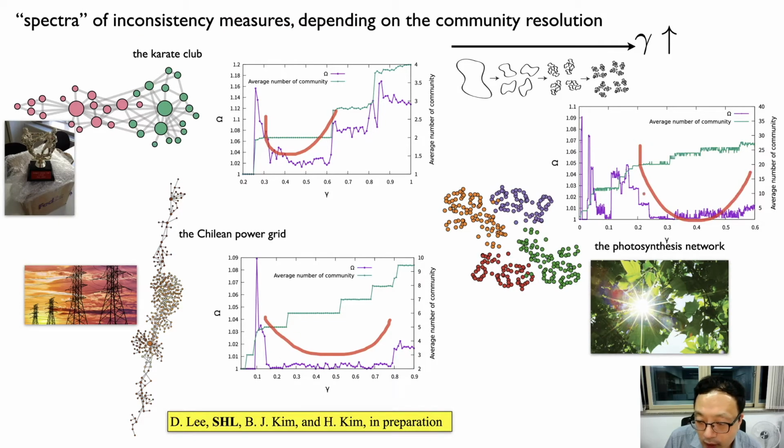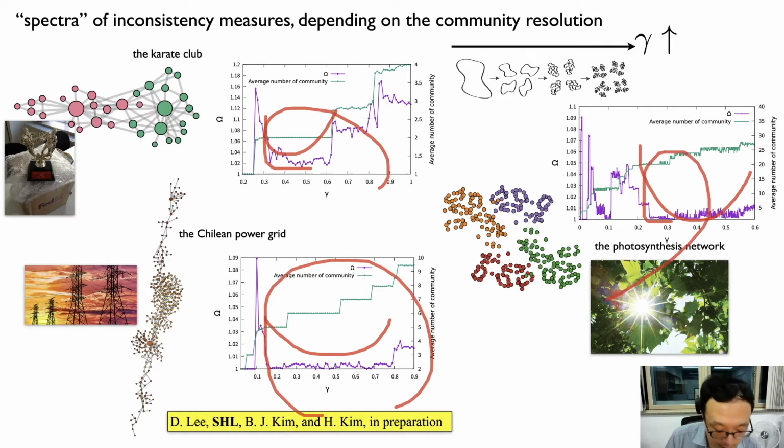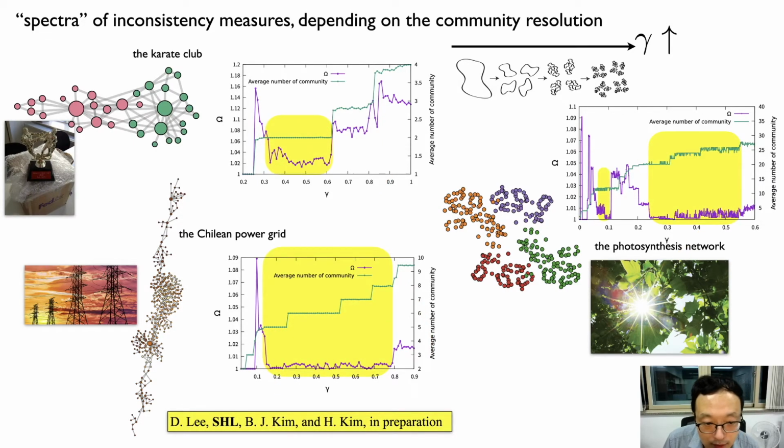Here, the valley or deep structure means that they are actually consistent in this range of gamma, meaning that the communities found in this range of gamma can be more reliable compared to the other parts of the resolution parameter, we believe. So that is our final message and perhaps the practicality of our work.